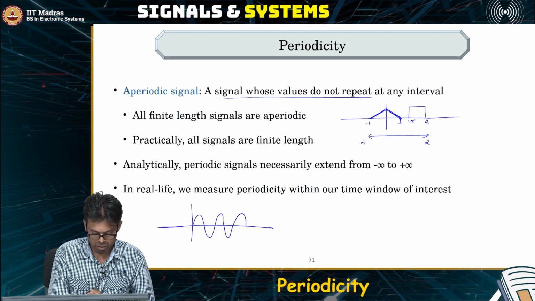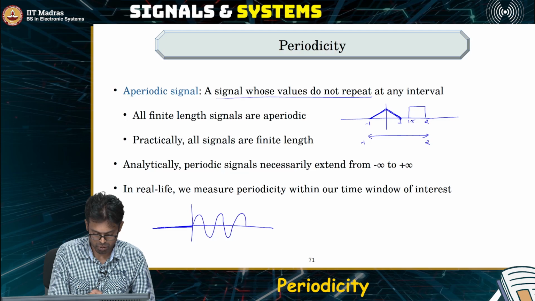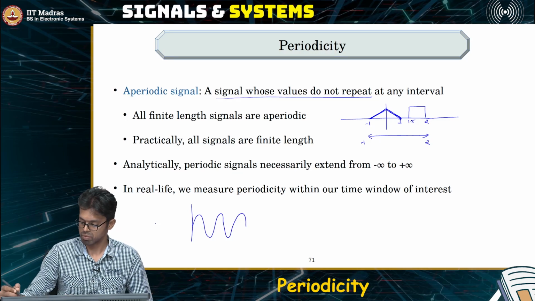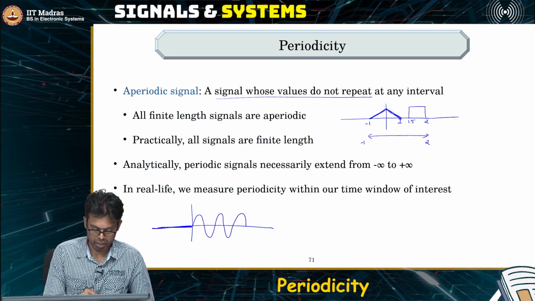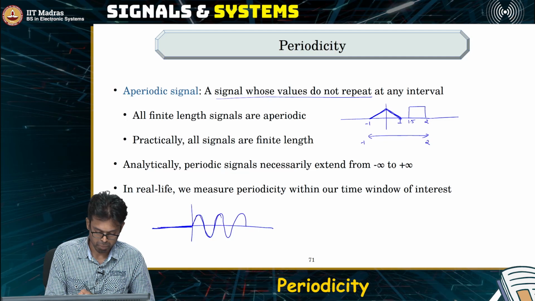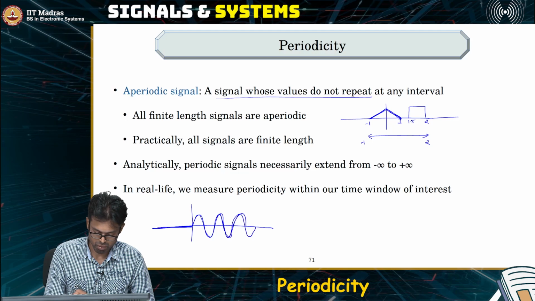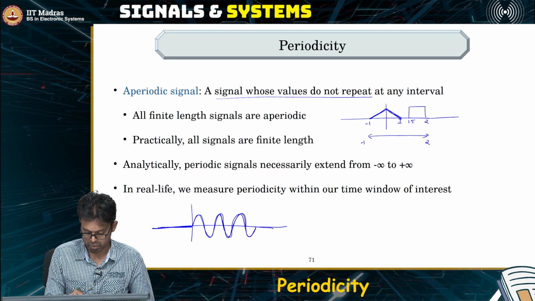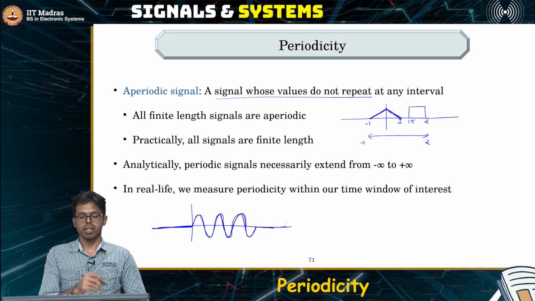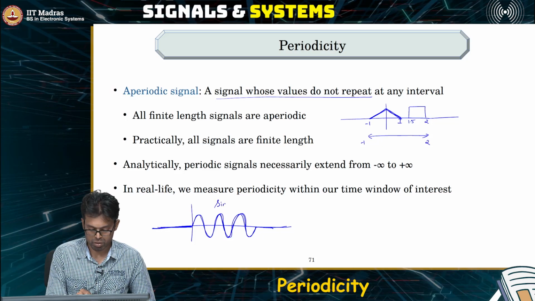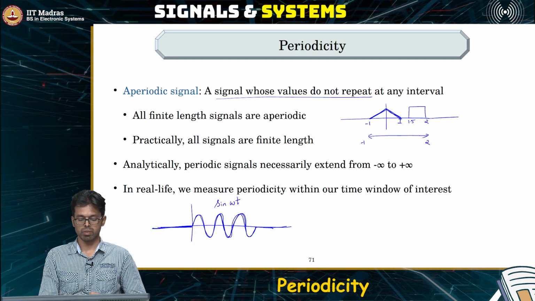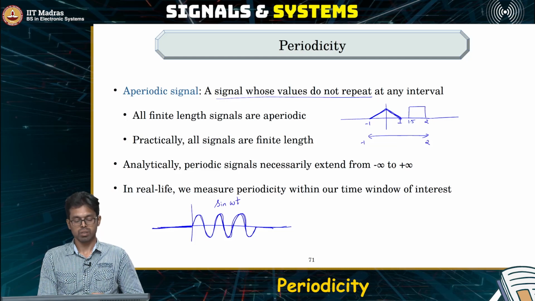So let us say the signal is 0 until t is equal to 0, and then it completes, let's say, 3 cycles, and then it becomes 0 again. And in these 3 cycles, it exactly follows, let's say, sine omega t. Is this signal periodic? No, it is not periodic.